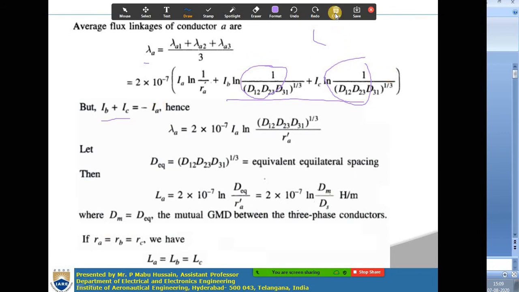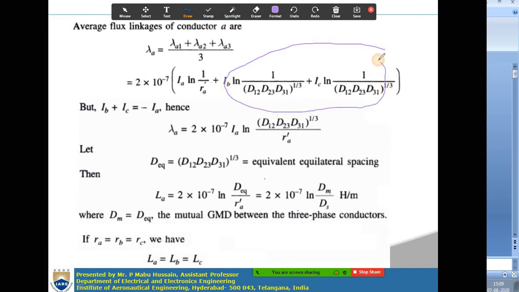So for this total term you can write minus IA into ln 1 by D12 D23 D31 whole to the power of 1 by 3.